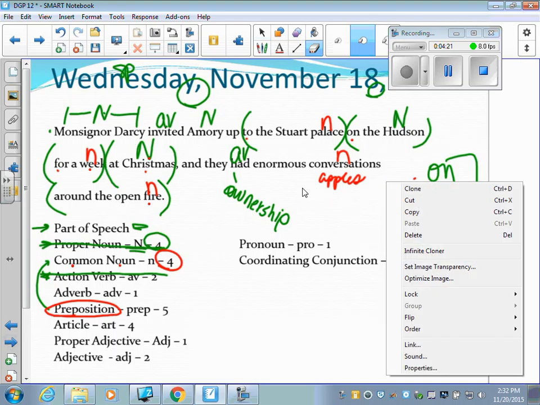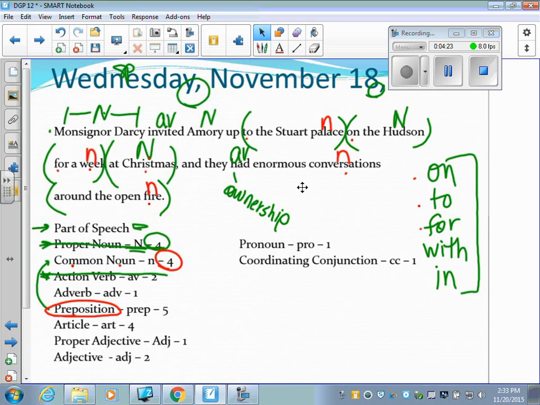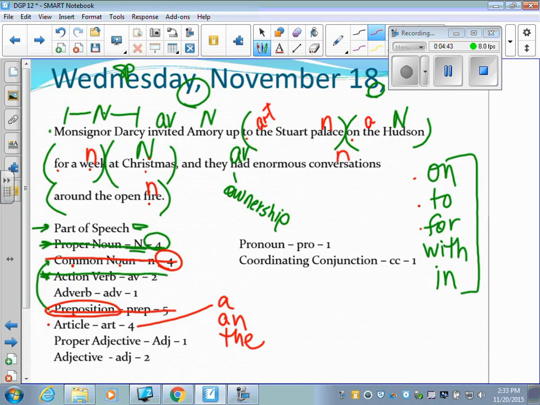There we go. So those are the 4 nouns that we have. We've also labeled the 5 prepositions. Ooh, here's an easy one. Articles. These articles are the words a, an, or the. So you look up here and you find, ooh, the is an article. The is an article. A is an article. I'm coming back down here to check. There are 4 of them. I'm missing one. Oop, here's another one. Article. The word the. So now I have all my articles.